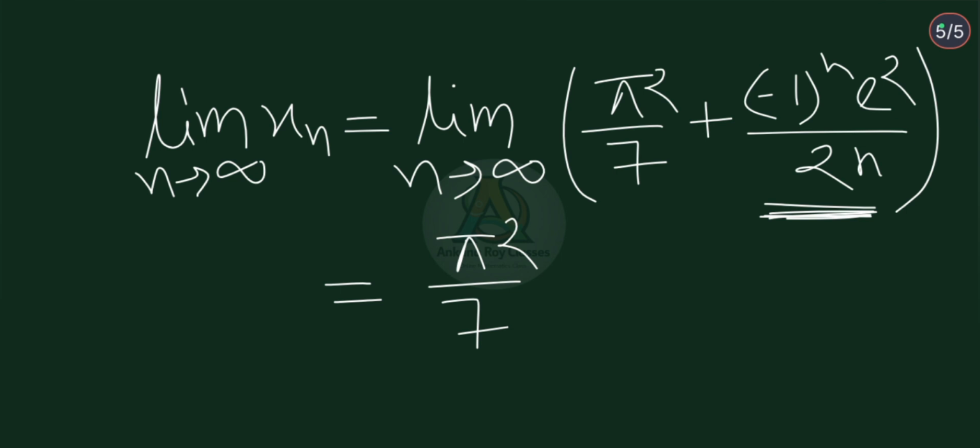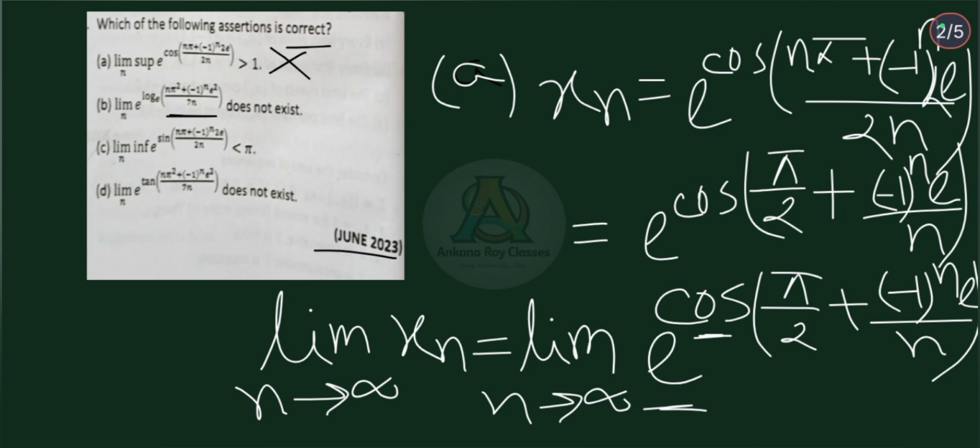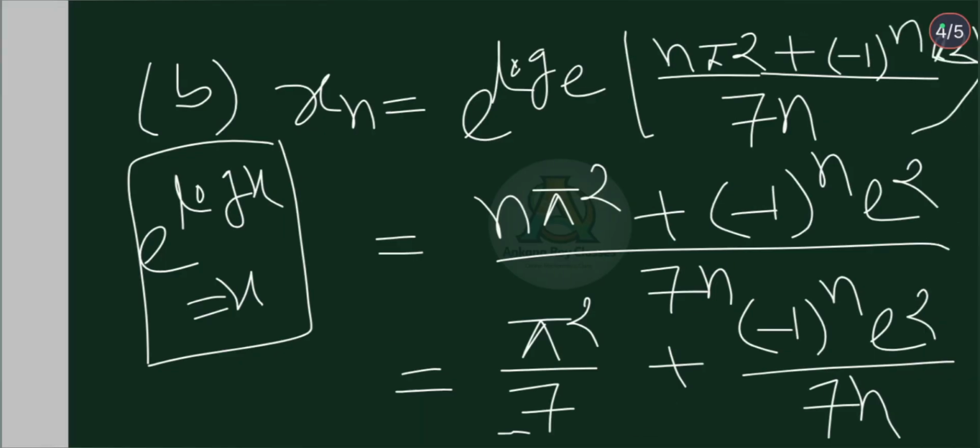So, limit xn exists. What is given in option B? Limit xn does not exist. So, this is false. Now, in option C, the sequence xn is equal to